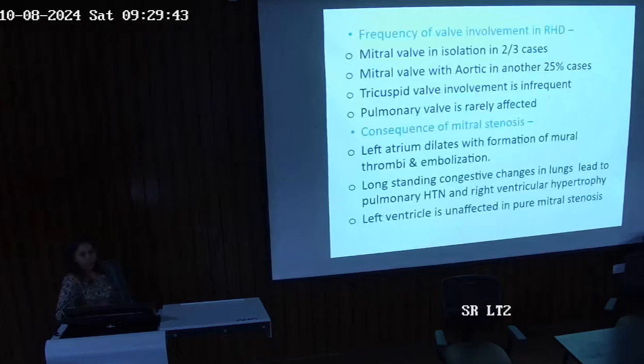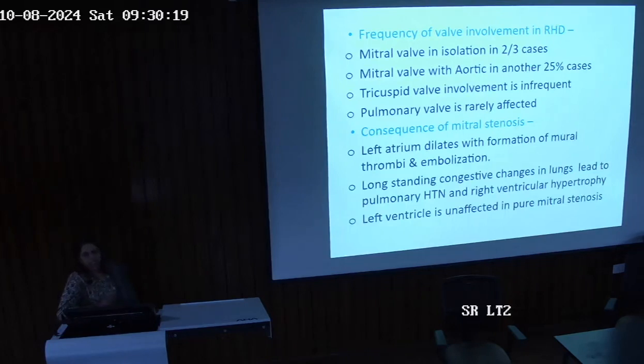Now, frequency of valve involvement in rheumatic heart disease, as I told you, mitral valve is the most commonly involved. It can be in isolation in 2/3 of the cases. Mitral valve with aortic valve also can be involved in 25% of the cases. Tricuspid valve on the right heart side is infrequently involved, and pulmonary valve is also infrequently involved. So what is the meaning of all these 4 sentences? The left side of the heart is most commonly involved in rheumatic heart disease.